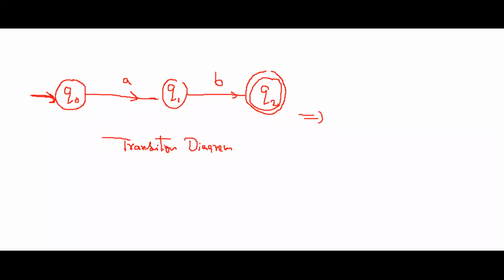Or we can call it a finite automata transition diagram. So here these are the transitions. This arrow mark indicates from which state to which state you are going. So this indicates I am going from Q0 to Q1. Suppose if I have it like this, the arrow mark will be in the reverse direction with input B. That means I am going from Q1 to Q0 by taking the input B. So this is called a transition diagram.